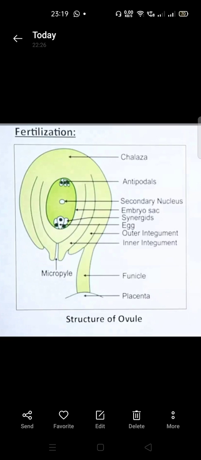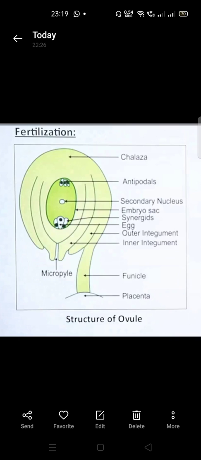So total how many cells are present now, students? 1 2 3 4 5 6 7 cells are present. So 7 cells are present in the ovule, but nuclei are 8. Why are nuclei 8?